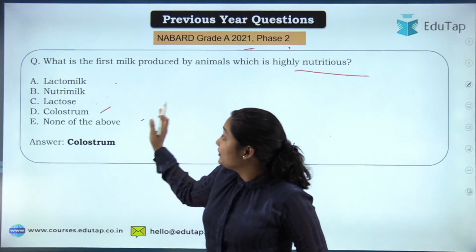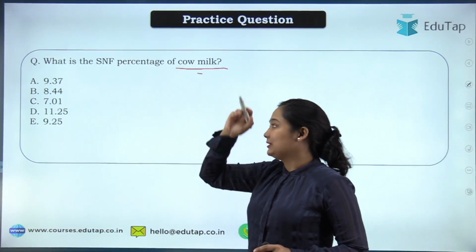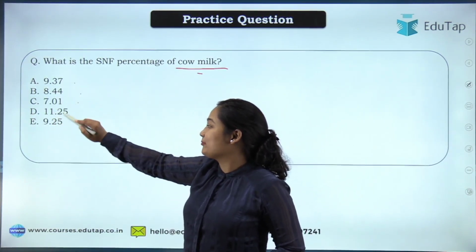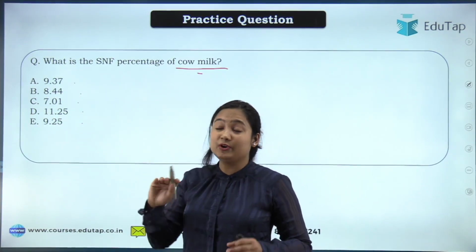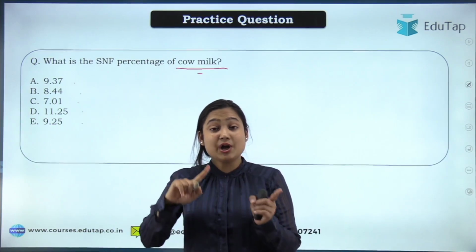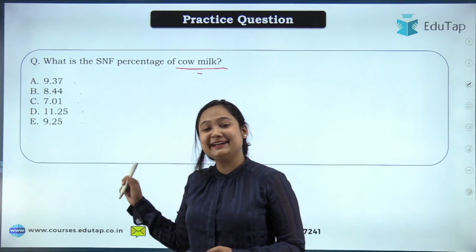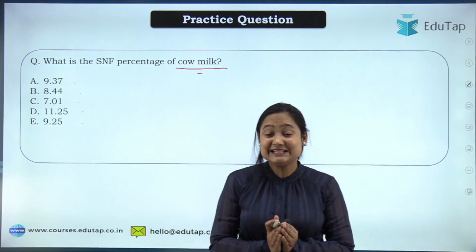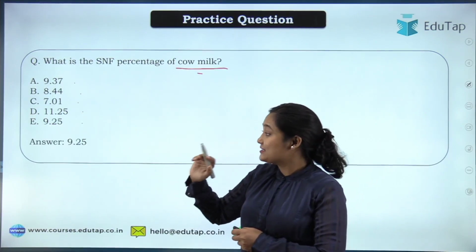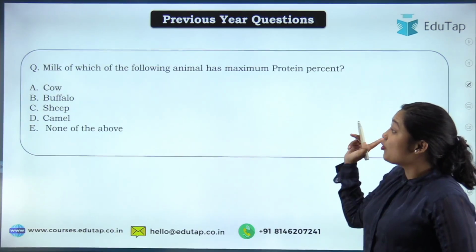Okay. So moving to the next practice question. So what is the SNF percentage of cow milk? Okay, your options are 9.37, 8.44, 7.01, 11.25, 9.25. If you can't answer it, it is quite okay. What you will have to do, go back in the video, check the table, remember the value, and then try to attempt the answer. You will be easily able to give the answer. This is quite a direct question. Okay, and the correct answer will be 9.25. That is option E.